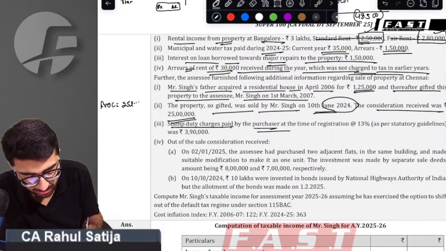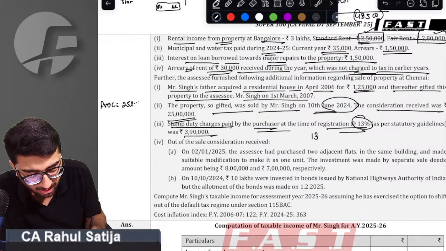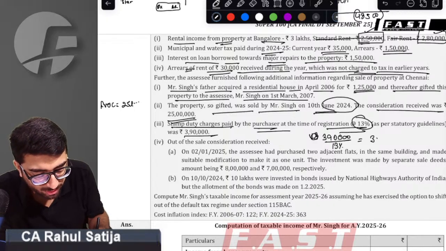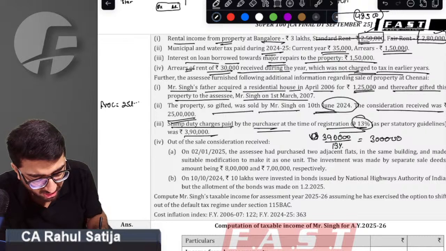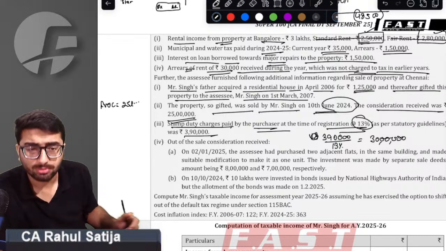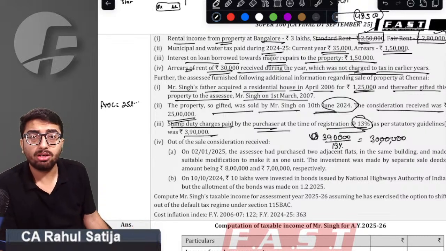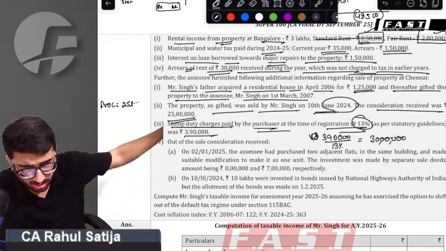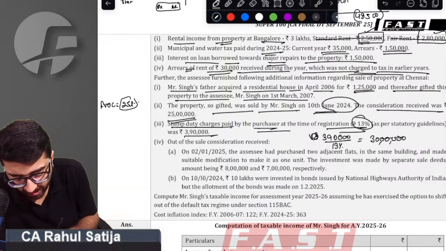Stamp duty charges paid by the purchaser at the time of registration is 13%. See, stamp duty charges being paid, sir, 3,90,000. And sir, the percentage of such stamp duty charges is 13%. This implies stamp duty value of such property is 30 lakh. Can you see? Consideration is 25 lakh. Stamp duty value is 30 lakh rupees.